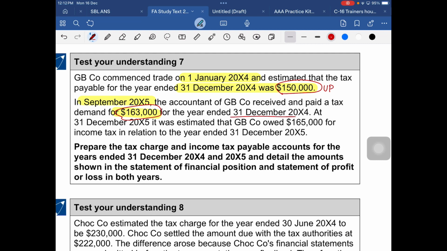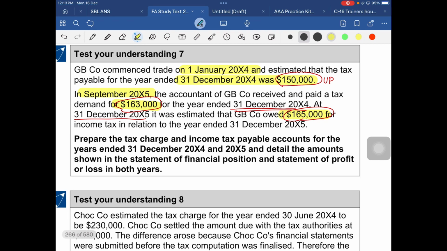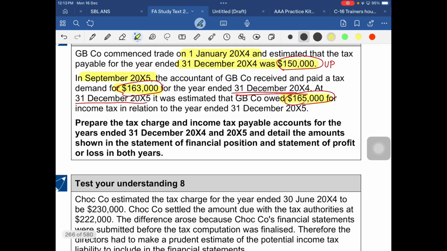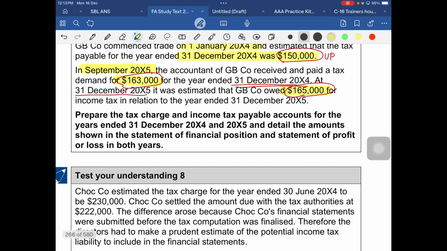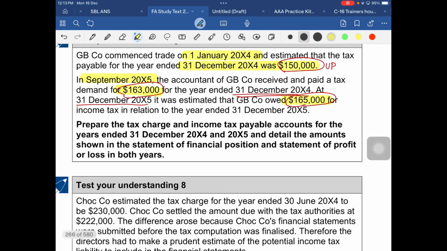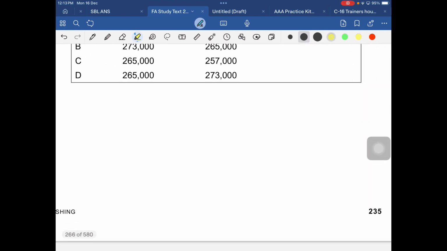This is on 31st December 2004. Now it is the next year. At 31st December 2005, it was estimated that the company owed 165,000 in relation to the year ended 31st December 2005. Clear now? Prepare the tax charge and income tax payable accounts for the years ended 31st December 2004 and 2005, and detail the amounts shown in the SOFP and statement of profit and loss in both years. So we need SOFP and SOPL for both years.